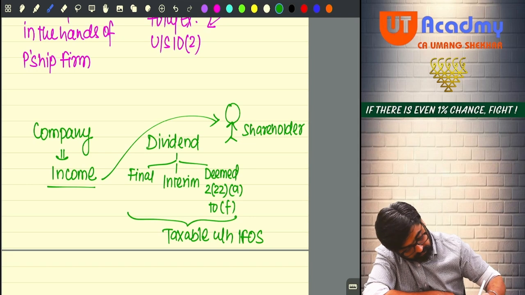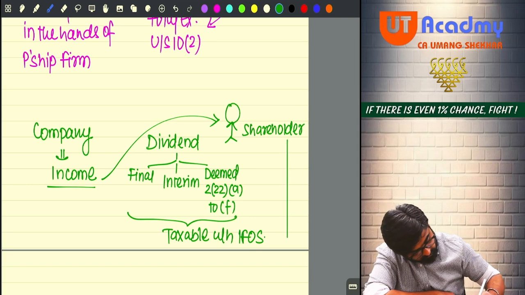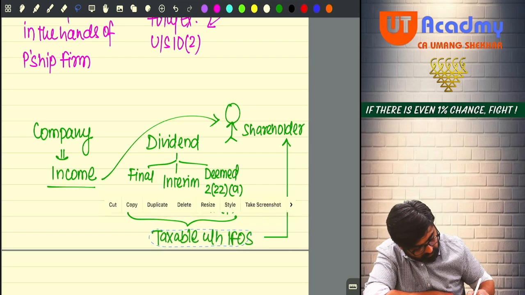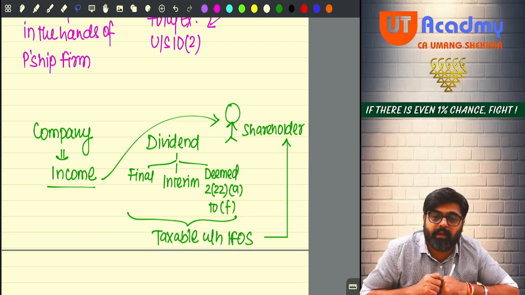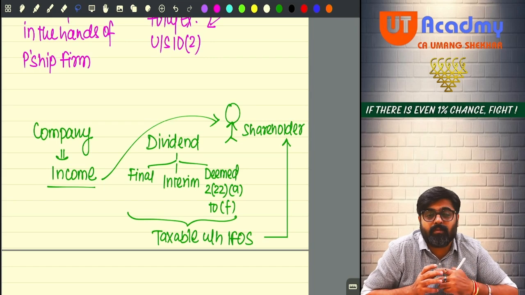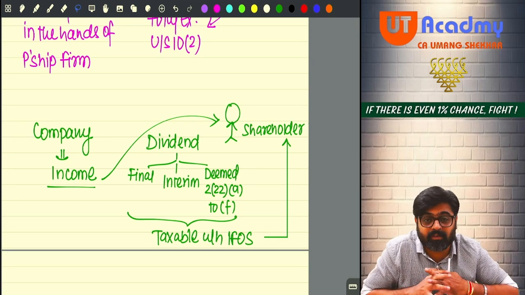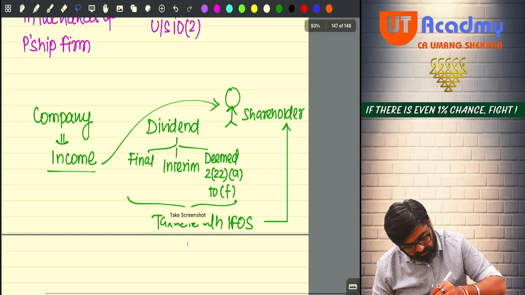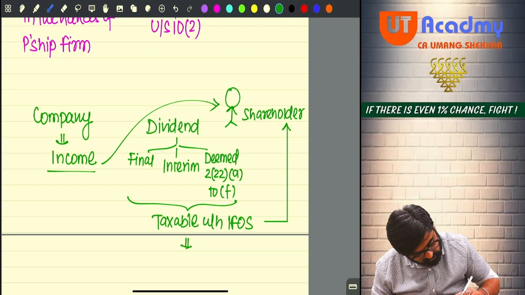In the hands of the shareholder, it will be taxable under the head IFOS. Will you remember this? Okay, no? But this is not the end. Now tell me, for the shareholder, when will it be taxable? What is the year of taxability? It depends on what type of dividend the shareholder is getting. For the purpose of taxability of the dividend, there is one section, and that section is section number 8.